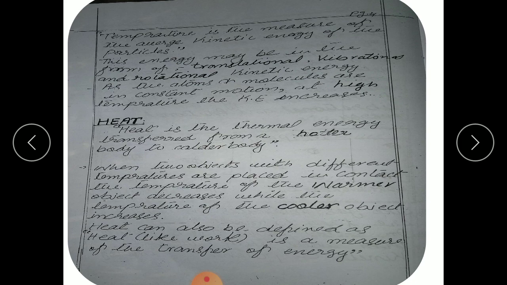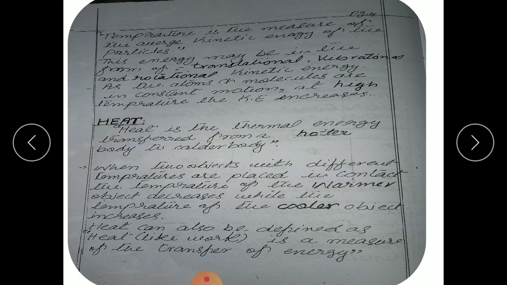As the atoms and molecules move faster at high temperature, the kinetic energy increases. Simply put, when the kinetic energy increases, temperature increases, or when the temperature increases, the kinetic energy of the molecules increases and their motion speeds up.